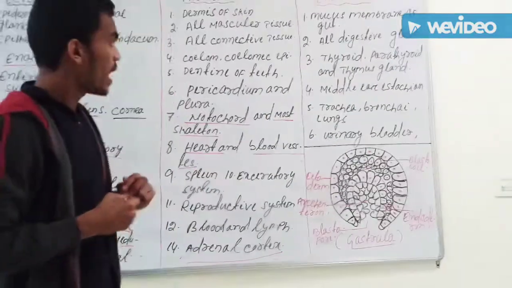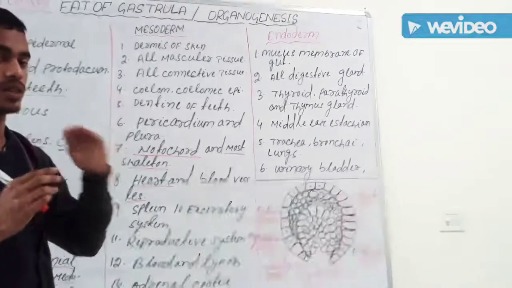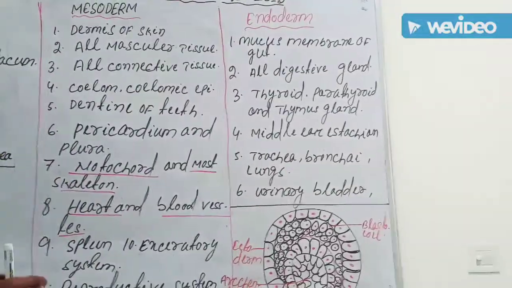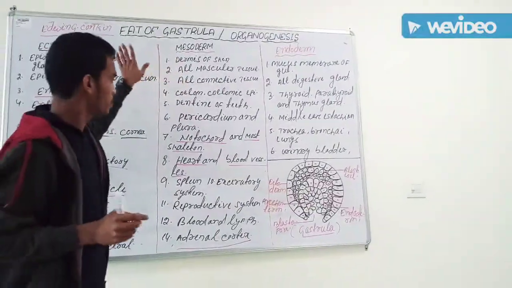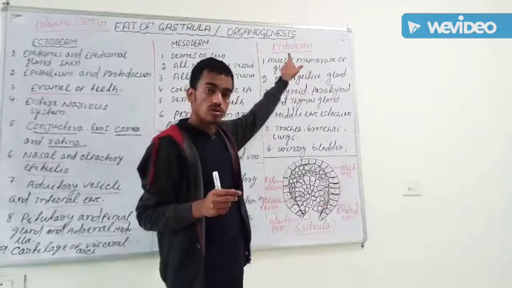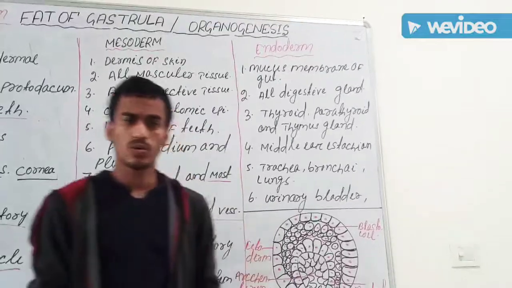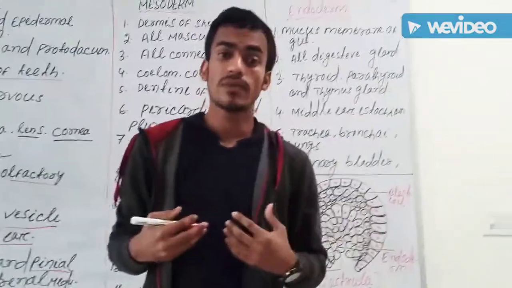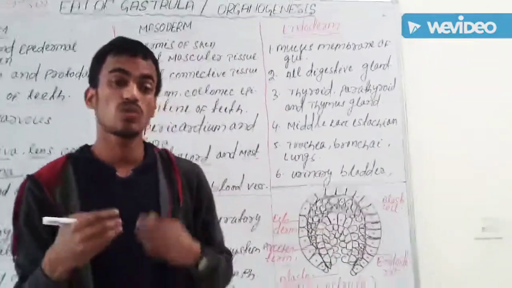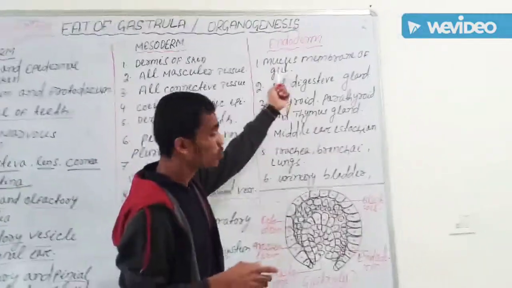This part is known as endoderm. Of the three germ layers, we are finished with ectoderm and mesoderm. Then come to the endoderm. Endoderm gives the mucous membrane. What is the mucous membrane? This is the mucous gland present in our digestive system. It is a mucous secreting gland. So, the mucous membrane of the gut.